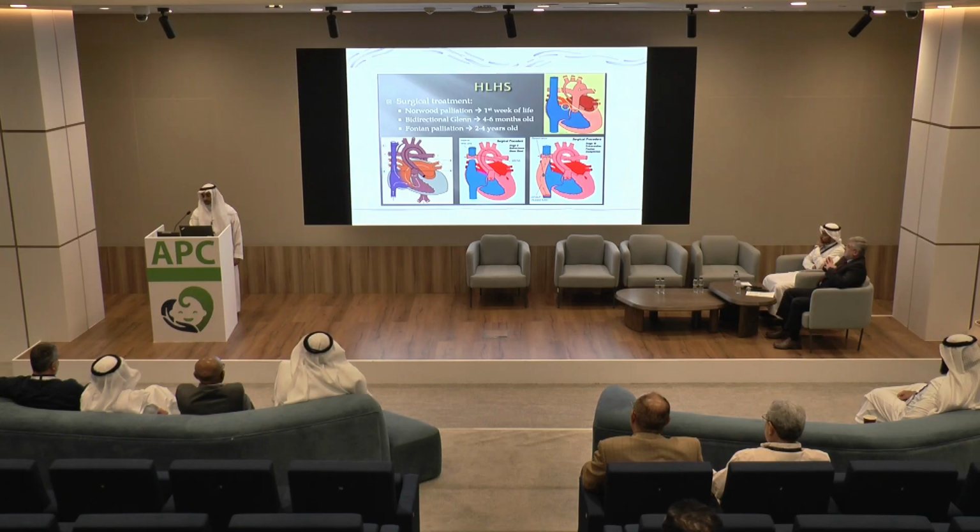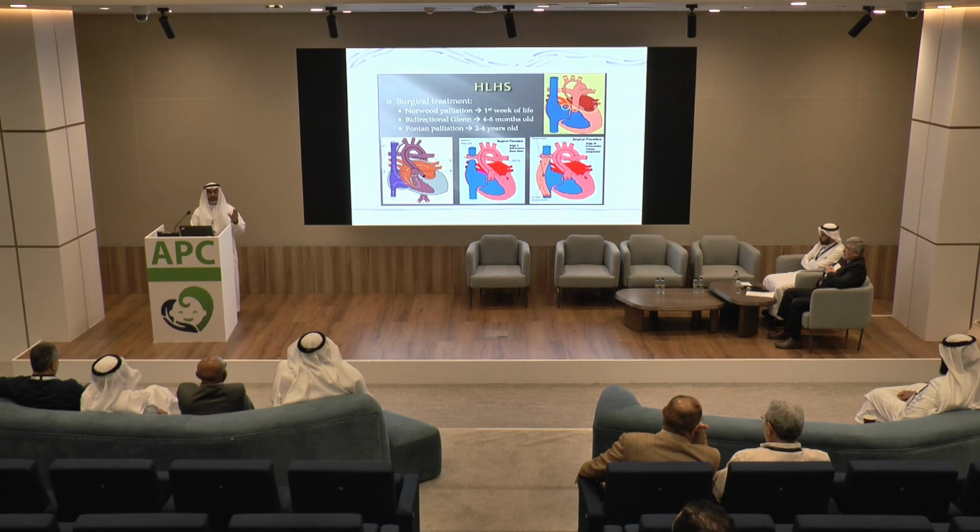And at the age of 2 years or 3 years, if the pulmonary vascular resistance is suitable, we will proceed with the Fontan. Fontan connects the inferior vena cava to the pulmonary artery directly. By completing Fontan, what will happen? The heart will pump like the LV only, and all the pulmonary blood flow comes without pump. So it will face a lot of problems.